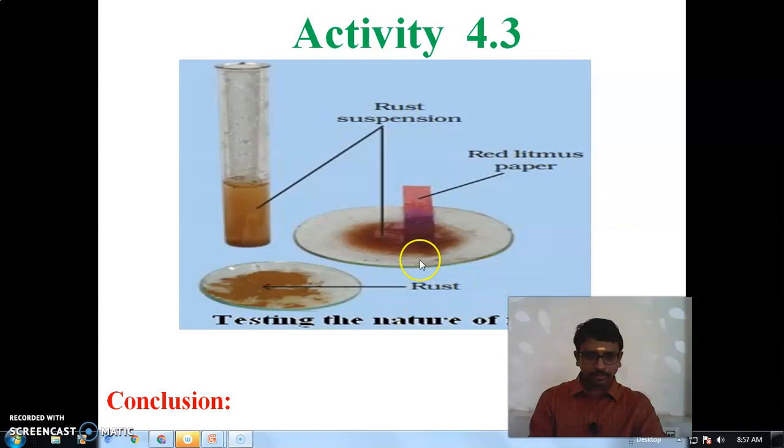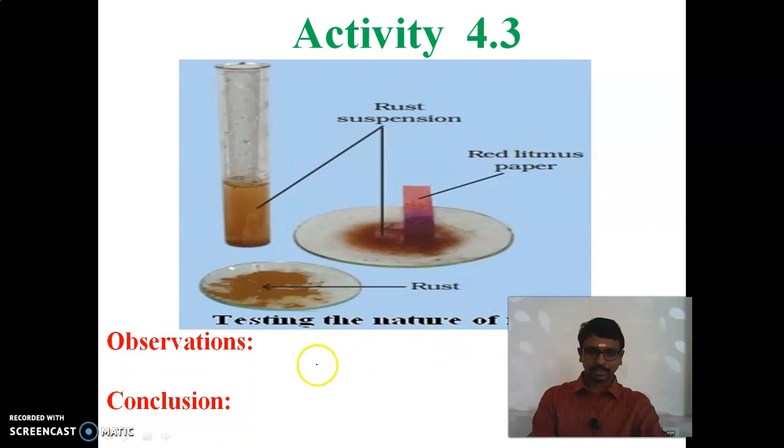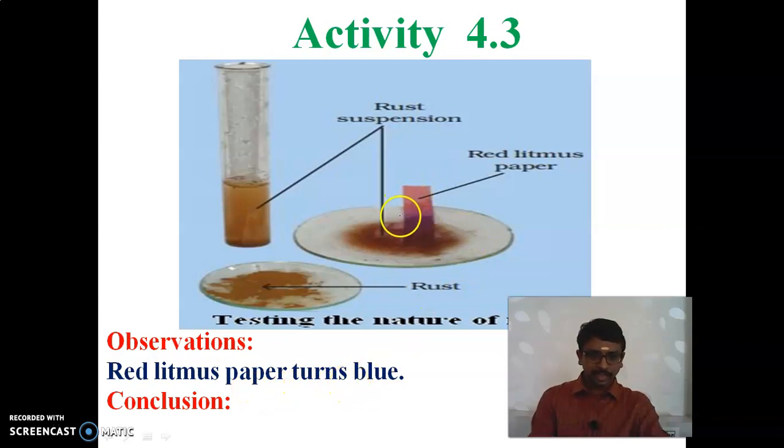So here we take the rust and dip the two litmus papers. Here the red litmus paper turns blue. So what can we conclude? Is it acidic or basic, children? Yes, it is basic in nature. So the observation is that the red litmus paper turns blue.